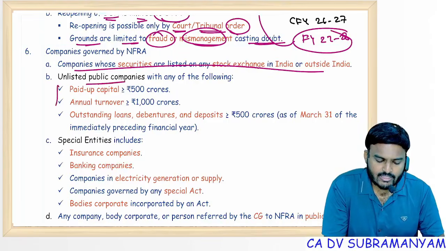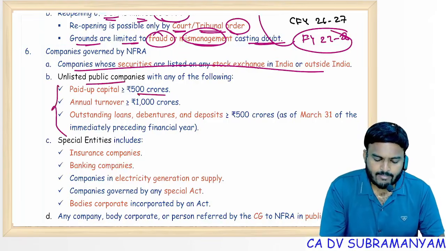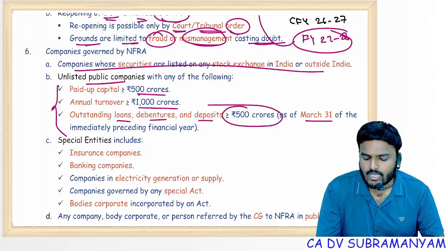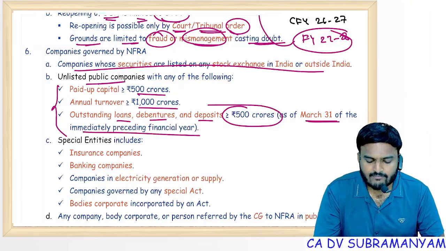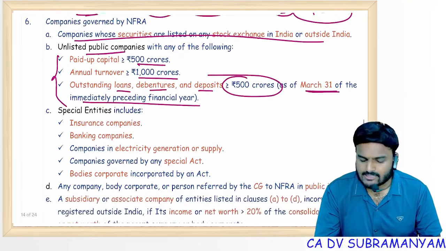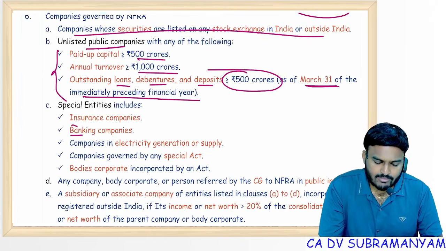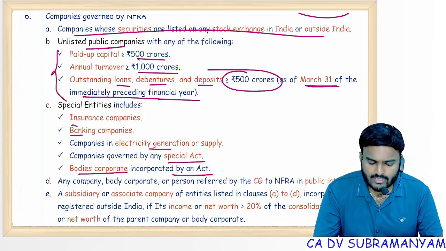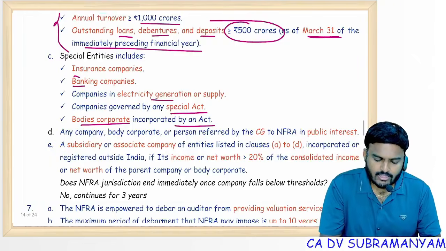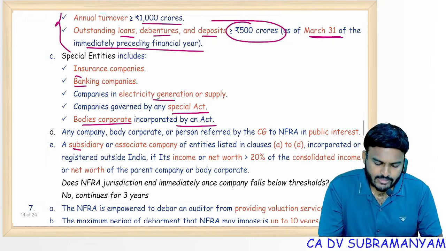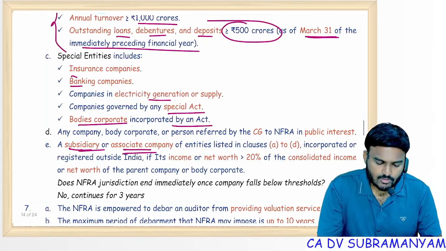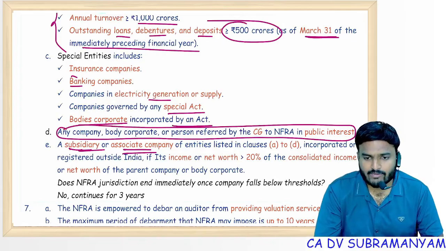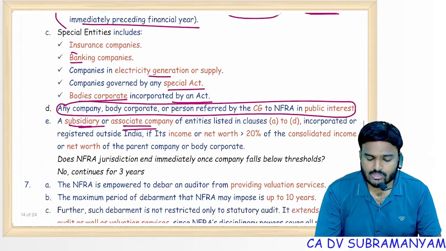Next one, companies governed by NFRA: all the listed companies. Unlisted companies following any of these criteria: paid up capital 500 crores or more, turnover 1000 crores or more, outstanding loans, debentures, deposits 500 crores or more as of 31st March of the immediately preceding financial year. And special entities include banking companies, insurance companies, electricity generation companies, companies governed by special acts, and bodies corporate incorporated by an act. Next, any material subsidiary, material associate companies above. Of course, point D, CGs sometimes may refer a few entities to NFRA. Please take care of these entities. Those entities are also governed by NFRA.